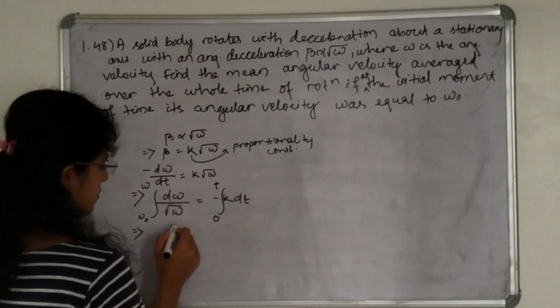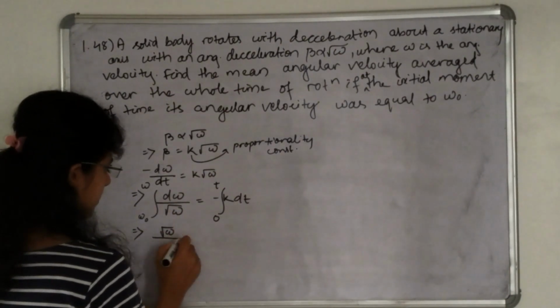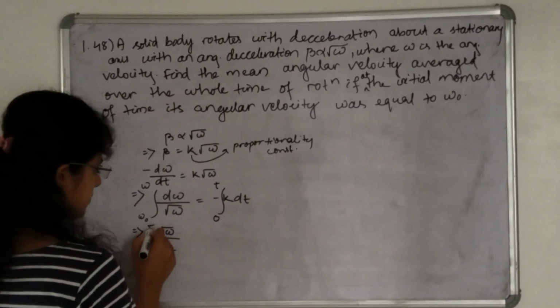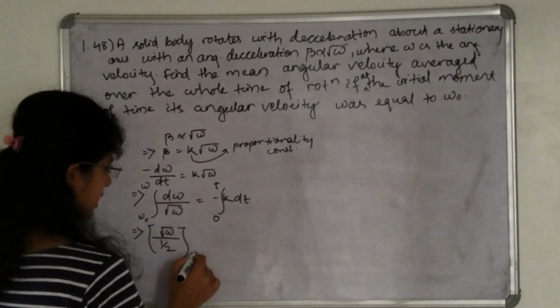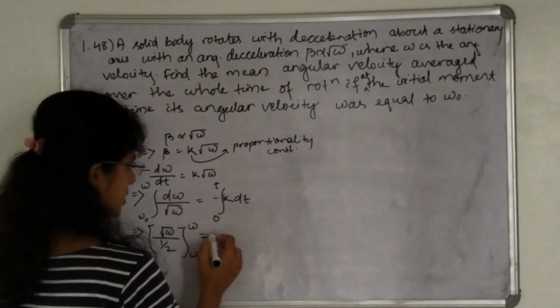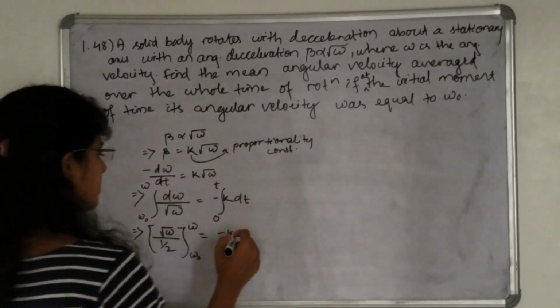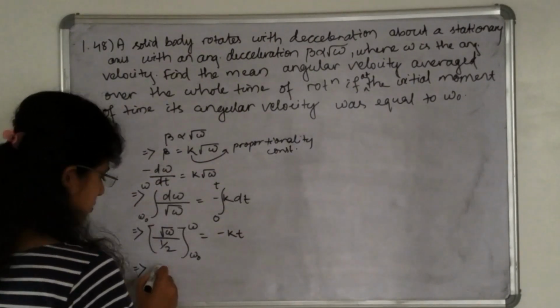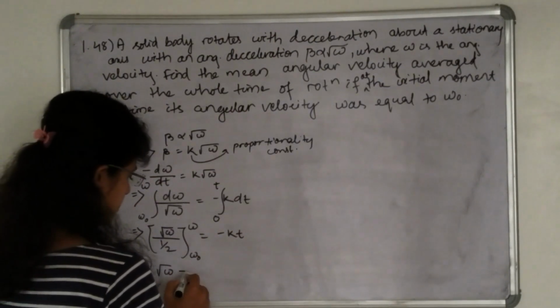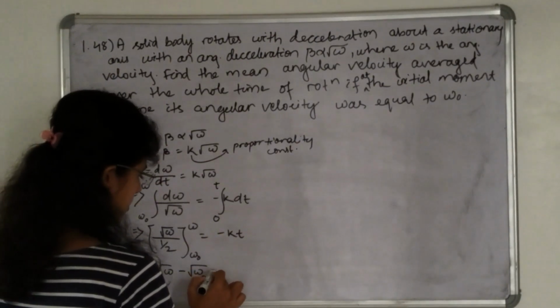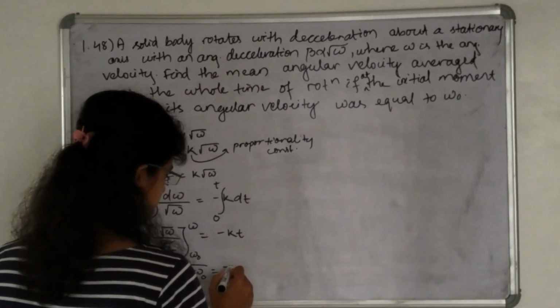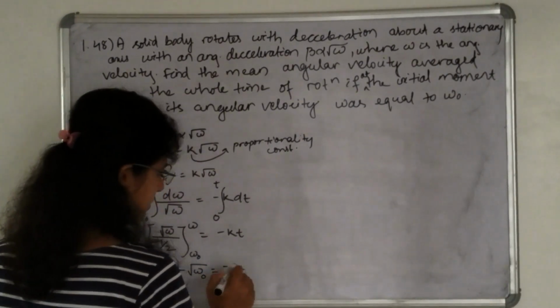So this is root over omega divided by 1 by 2, from omega naught to omega, equal to minus k into t. So root over omega minus root over omega naught is equal to minus kt divided by 2.